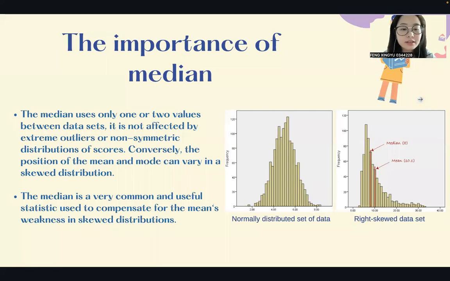Okay, why is the median important? When we have a normally distributed sample, we can use either the mean or the median as our measure of central tendency. However, when the data is skewed, the mean is dragged in the skewed direction, while the median is not affected by extreme outliers. So when there are extreme values and we can't analyze the data well with the mean, we can use the median. The median is a very common and useful statistic used to compensate for the mean's weakness in skewed distributions. This shows the importance of the median.